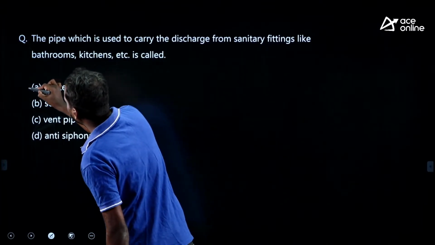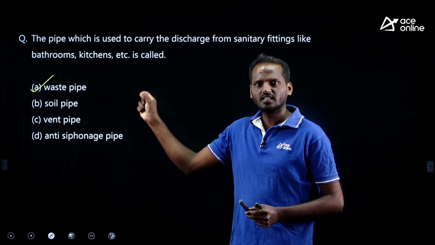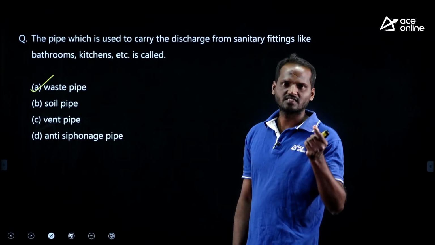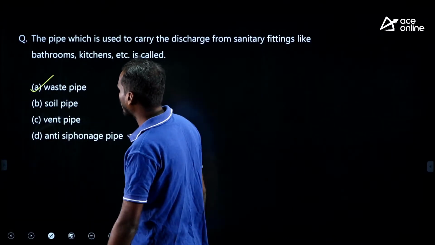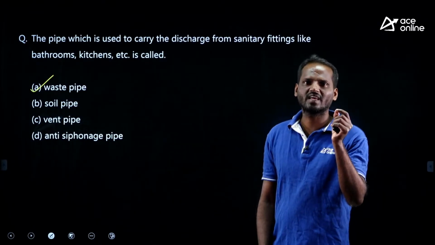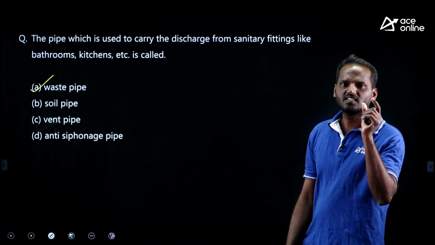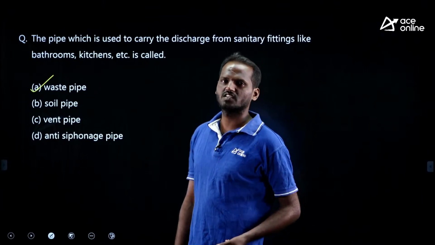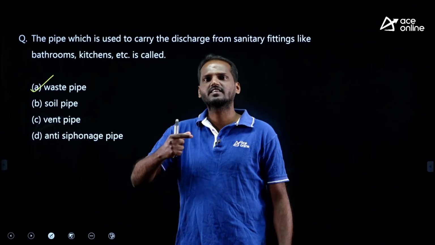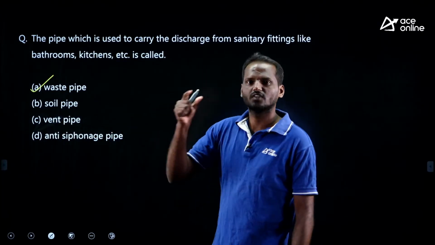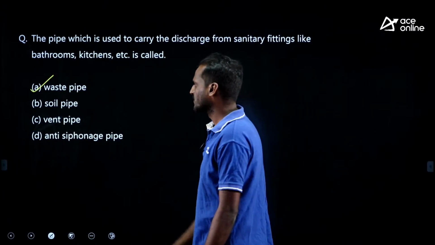See, waste pipe carries all the liquid discharge, liquid sewage from all these kind of fittings, sanitary fittings, kitchen sinks as well as bathrooms, kitchens, etc. That is what a waste pipe. Soil pipe exclusively carries human excreta. Vent pipe means it facilitates exit of foul gases which are evolved in the sewage, right. Soil pipe carries excreta. Waste pipe carries only liquid discharge, that is what sewage.